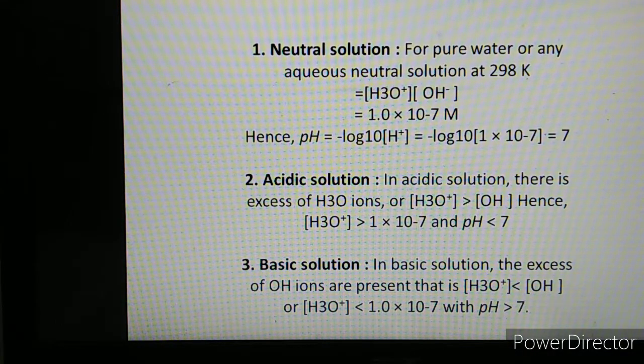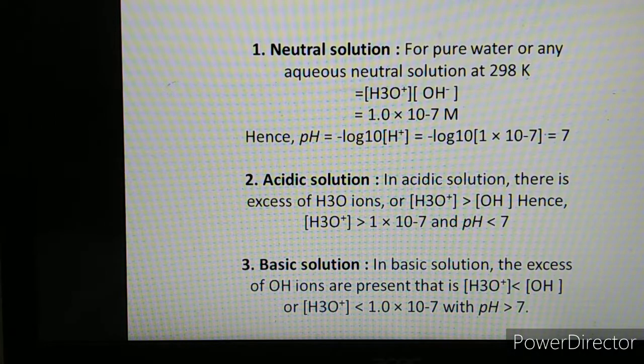For basic solution, there is an excess of OH minus ions present. So the concentration of H3O plus ion will be less than the concentration of OH minus ion. Hence, the H3O plus ion concentration will be less than 1 into 10 raised to minus 7. Therefore, pH will always be greater than 7. So, for basic solution, pH is greater than 7, that is 8 to 14.